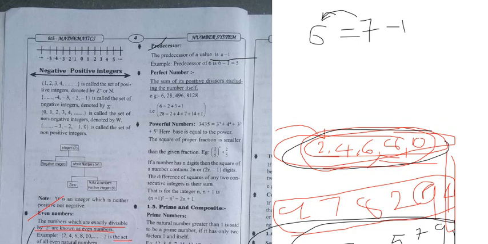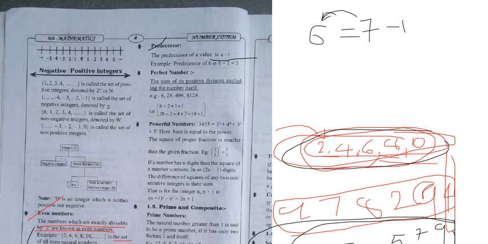For example, see that 6. 6 is the addition of 2 plus 3 plus 1. So this is a what? Perfect number. And next is a what? 28. 2 plus 4 plus 7 plus 14 plus 1. So this is a what? They are saying perfect: the sum of its positive divisors. Sum of its positive divisors.